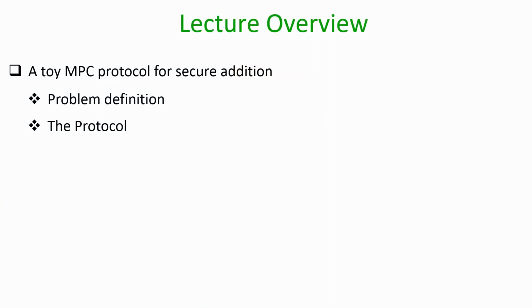So, the plan for this lecture is as follows. Now we will start our discussion on multi-party computation, how to design protocols for performing secure computation, and in this lecture we will do a warm up. We will see a very simple function, namely that of secure addition. We will see the problem definition, what exactly we mean by secure addition, and we will see a very simple MPC protocol for securely computing the addition function.